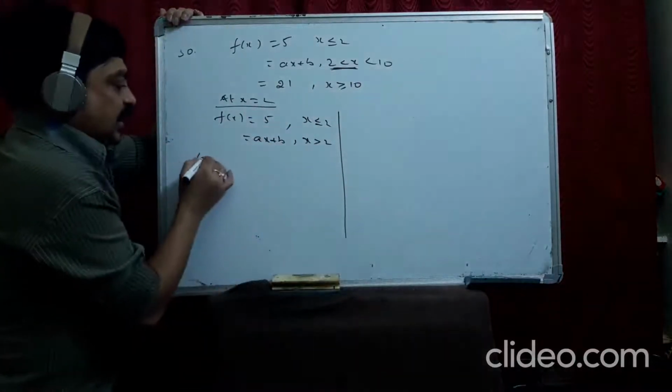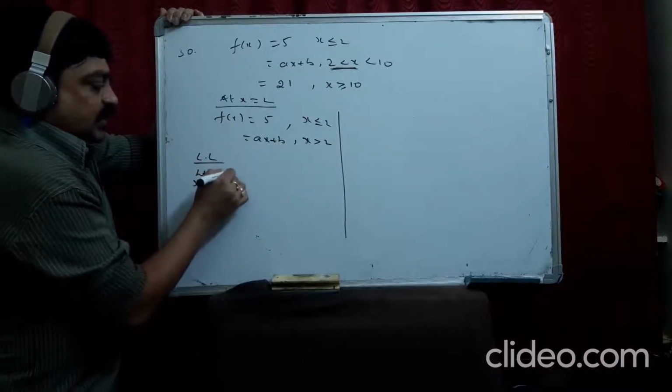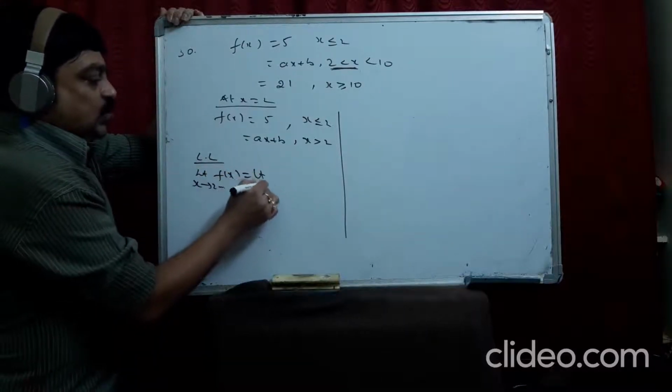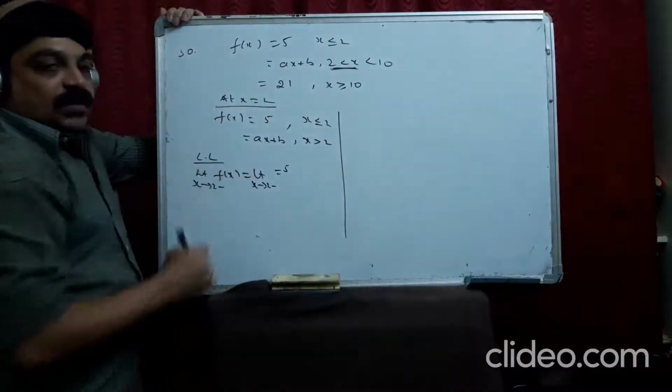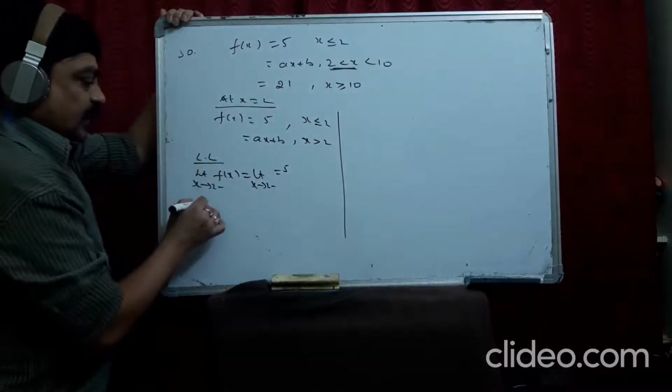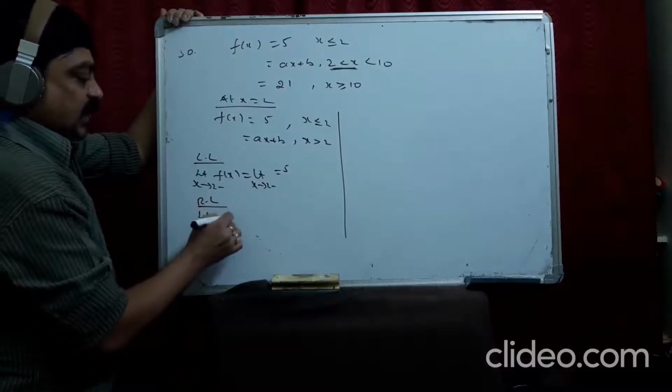Now left limit, limit x tends to 2 minus f(x). Which one do we take among these two? This one, 5. Next, right limit, limit x tends to 2 plus f(x).